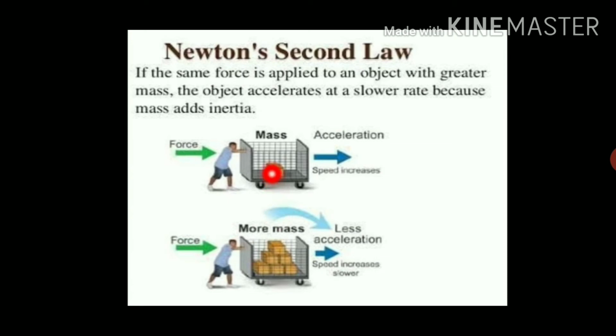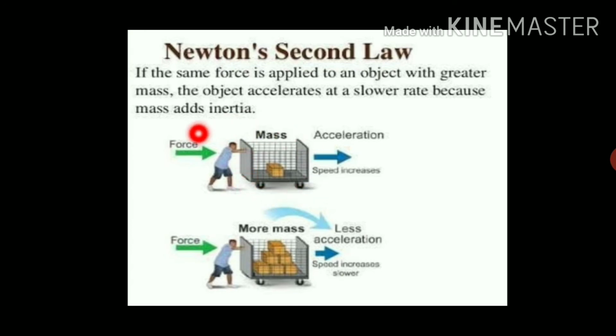Here in this first trolley we have less mass, but in the second trolley we have more mass. We apply the same force on both trolleys. What happened? The first trolley's speed is maximum compared to the second trolley, but the momentum remains the same, because the force is the same. If the same force is applied to an object with greater mass, the object accelerates at a slower rate because mass adds inertia.